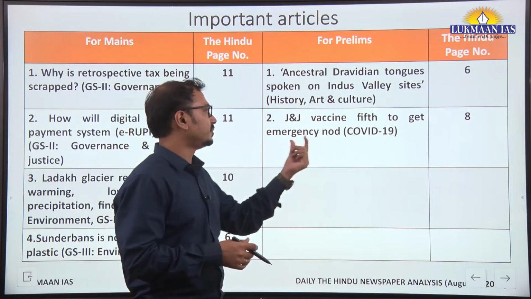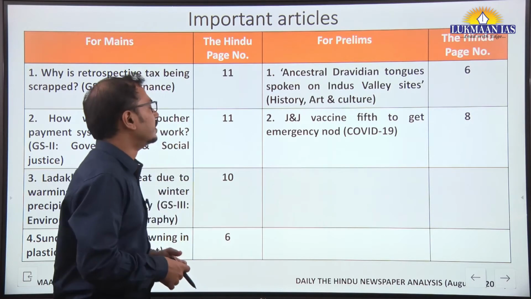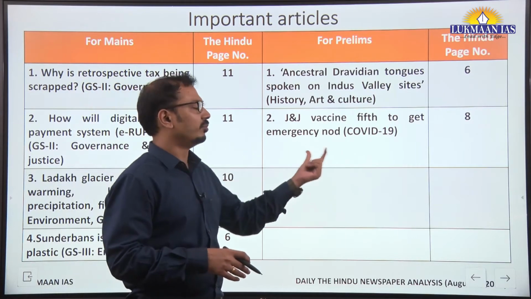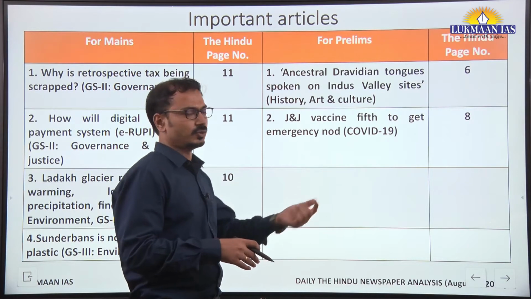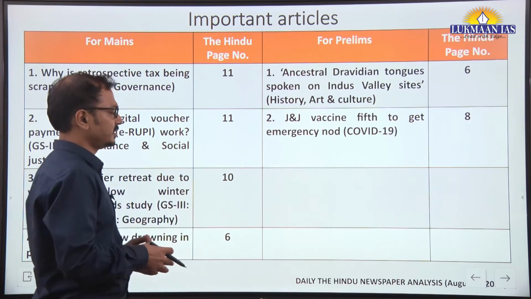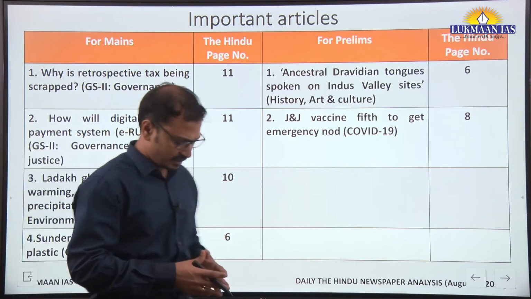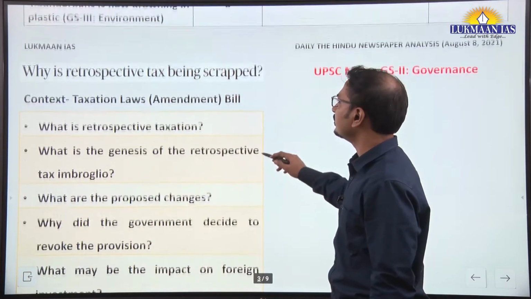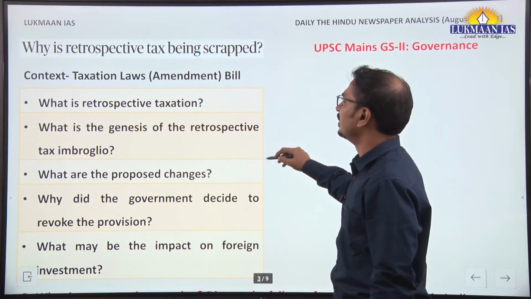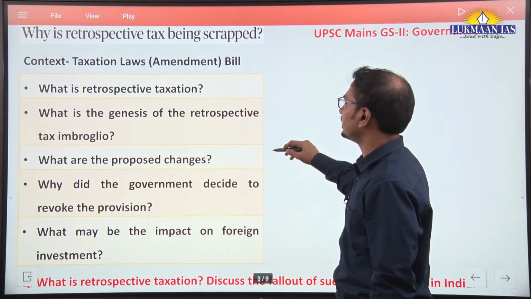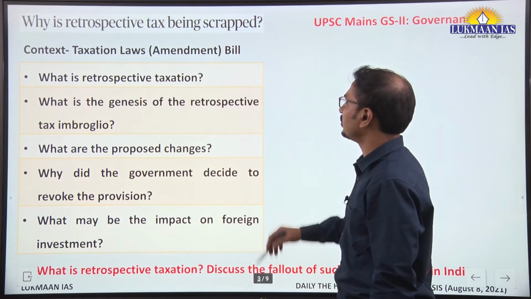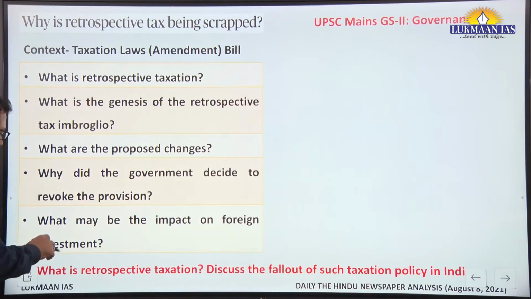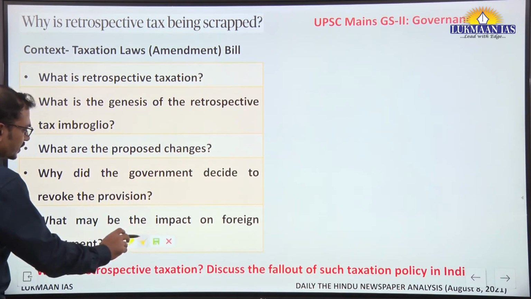Then the Johnson & Johnson vaccine became the fifth such vaccine to get emergency nod from the regulatory bodies in India. Which are the other earlier vaccines? All these things we will discuss and understand according to our examination. Yes, the first article talks about retrospective taxation. Why is retrospective tax being scrapped? Let us understand this issue here.